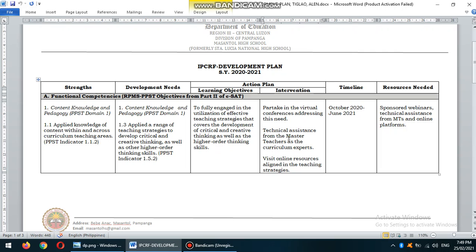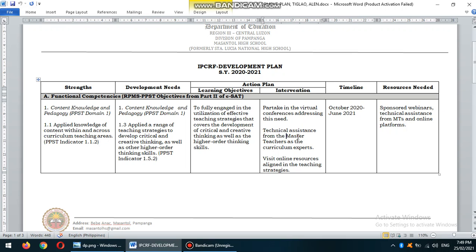Now, this is the most important part, the intervention. How you can achieve a certain development on your indicated development need. Is there any progress? Is there any growth on your part as a professional teacher? Now, interventions will be used to address the gap identified in your RPMS PPST ESAT.